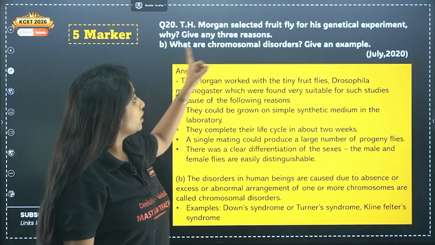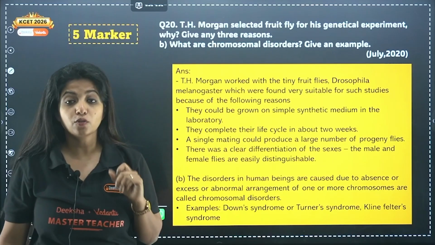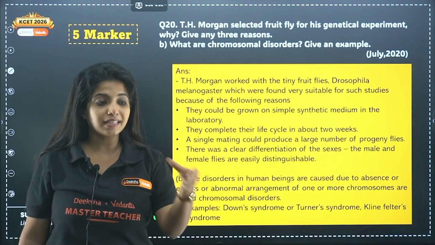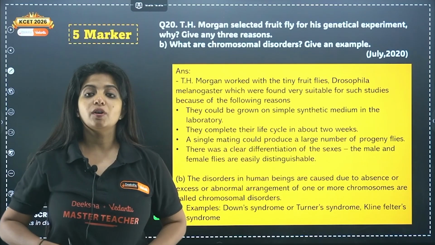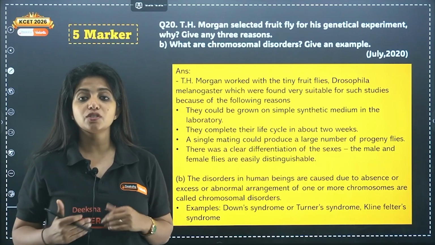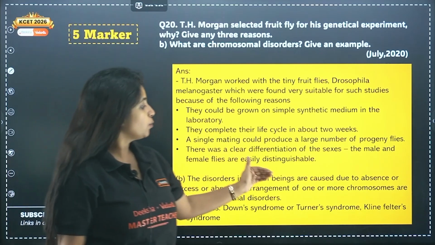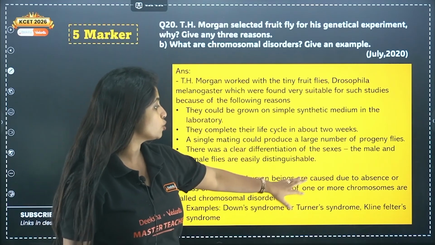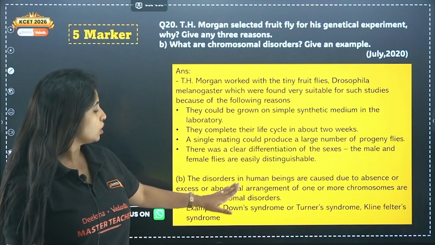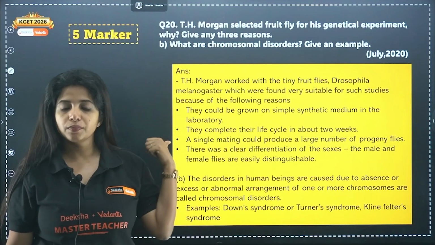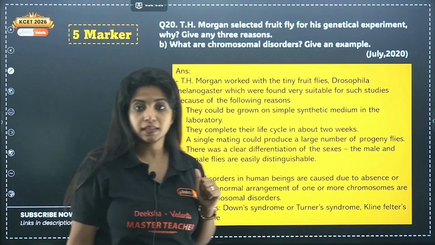Okay. Now what are chromosomal disorders? Give an example. Chromosomal disorders means, I told you, suppose a chromosome number is less or more, or there are some structural problems in chromosome, because of which you get a disease, you call them chromosomal disorders. Disorders in human beings caused due to absence or excess or abnormal arrangement of one or more chromosomes are called chromosomal disorders. Three examples are given in your NCERT: Down syndrome, Turner syndrome, and Klinefelter's syndrome.